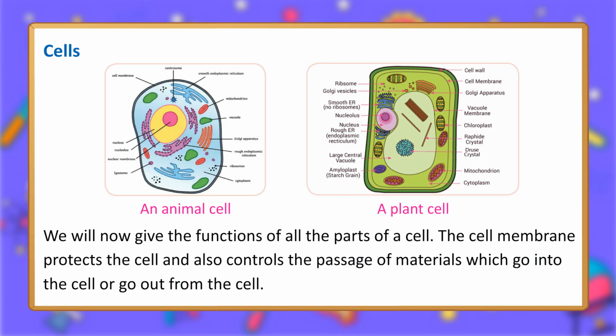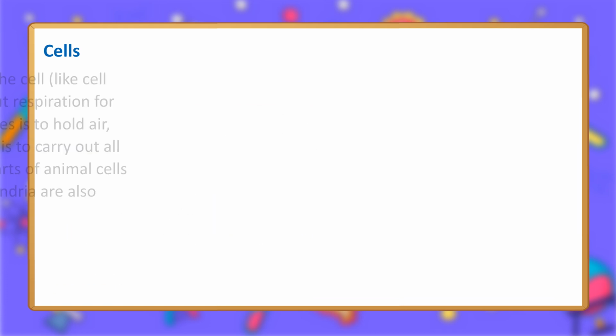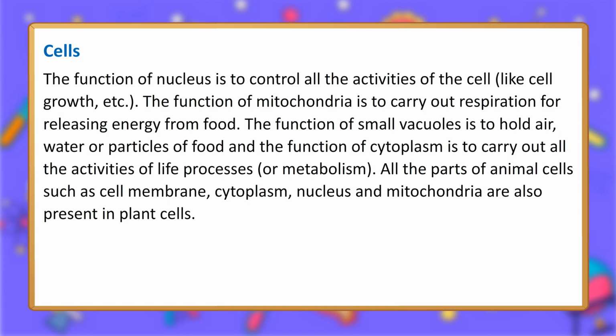We will now give the functions of all the parts of a cell. The cell membrane protects the cell and also controls the passage of materials which go into the cell or go out from the cell. The function of the nucleus is to control all the activities of the cell, like cell growth, etc. The function of mitochondria is to carry out respiration for releasing energy from food. The function of small vacuoles is to hold air, water or particles of food, and the function of cytoplasm is to carry out all the activities of life processes, or metabolism.